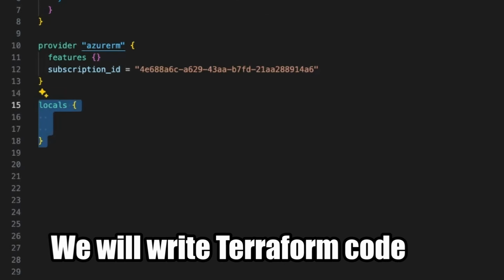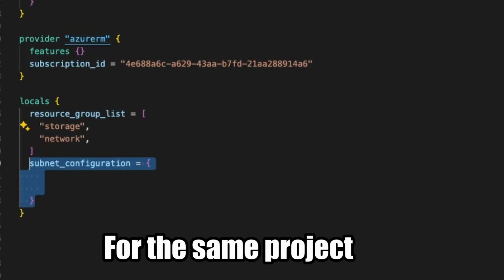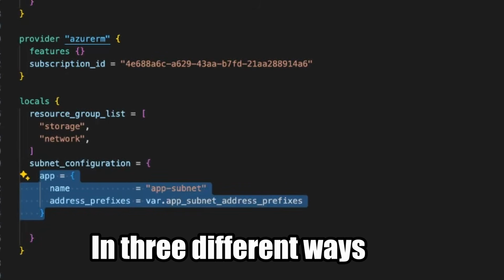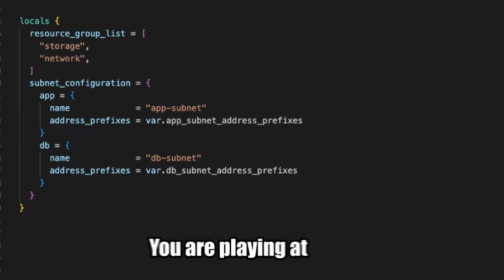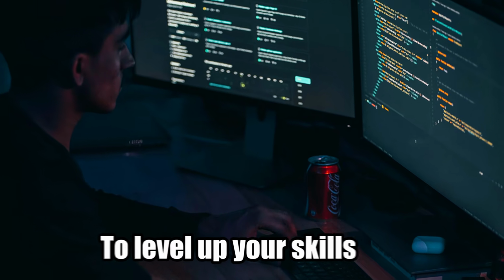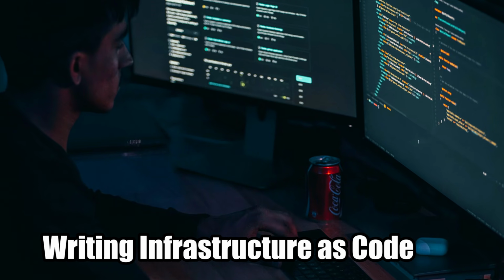In this video we will write Terraform code for the same project, and we will write it in 3 different ways. Watch the video to find out which level you are playing at and what you can do to level up your skills writing infrastructure as code.